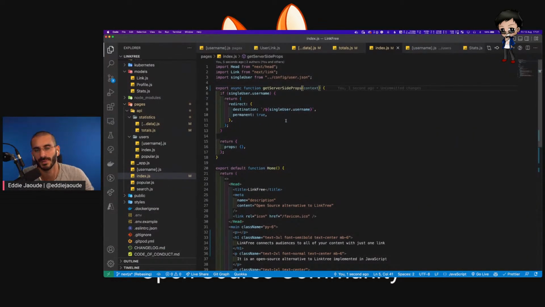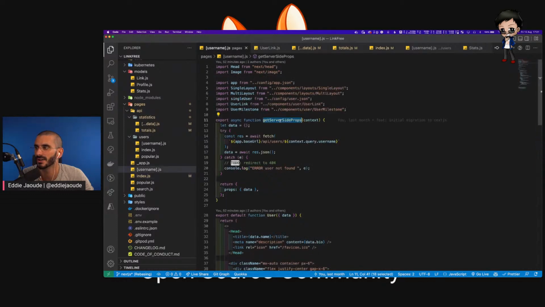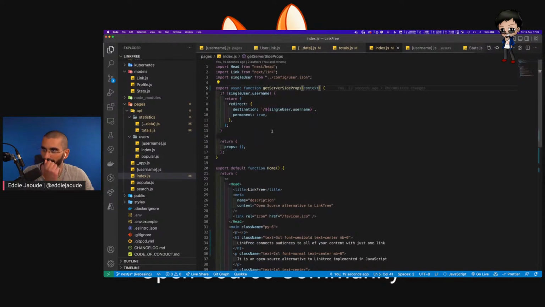I wonder if for the user page, we could render them on the server to do them faster. Because on the user page, we render it on the server, so I wonder if we could generate them beforehand for every user to make them faster. Let me know what you think in the chat below. So while we're doing this is checking if it's in single user mode.